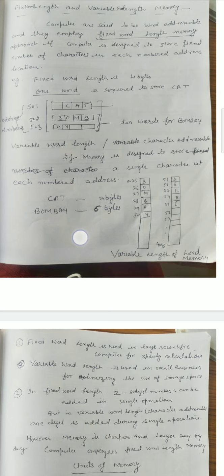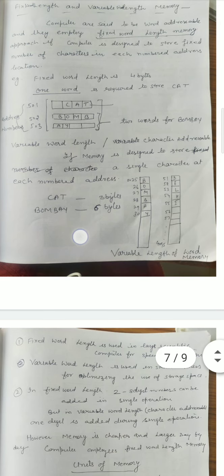Next is the variable word length memory system. In this case, memory is designed to store a single character, which can be an alphabet, digit or special character, at each numbered address. A computer designed in this manner is said to be character addressable, and it employs a variable word length memory.